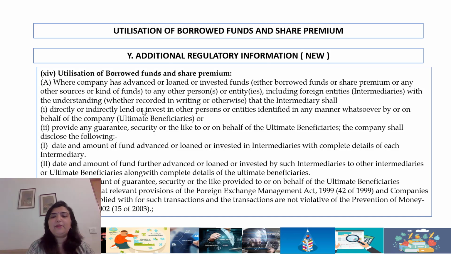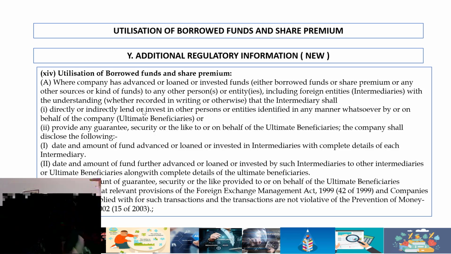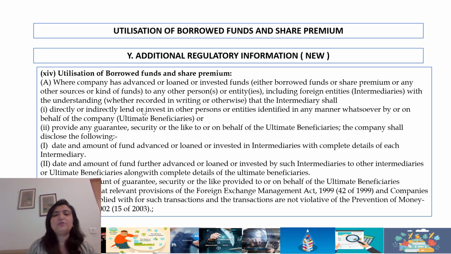Utilization of funds and share premium. Again, this is a link up to the revision in the accounts rules. I think it is rule number 11, which has come in very recently, where the company has passed on money to somebody for its ultimate benefit, and it's presented to a third level of entities. Again, I'm not going to speak very long about it because I intend this to be a short video. So this mirrors the change in the company's accounts rules.